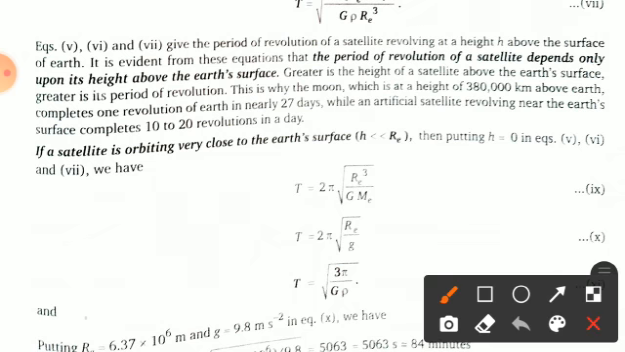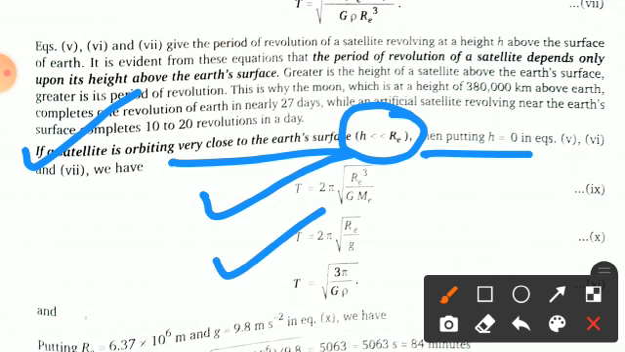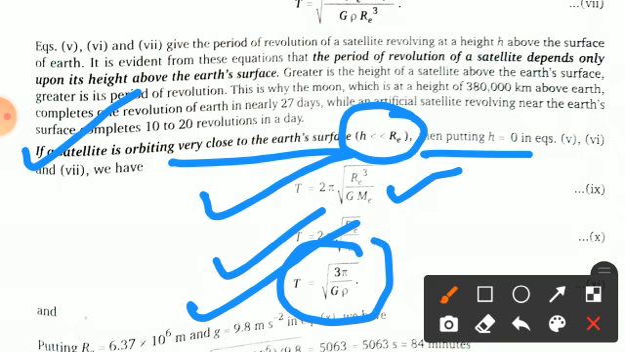Here you can see that if a satellite is orbiting very close to the Earth's surface, then the height is considered very small as compared to the radius of the Earth. So in place of h we can put 0 in equations 5, 6 and 7. So you get the time period like this: T equals 2 pi root Re cube by G Me, or with respect to the acceleration due to gravity, the time period is T equals 2 pi root Re by g. Or you can also write, if you put the mass in equation number 9, this changes to T equals root 3 pi by G rho.